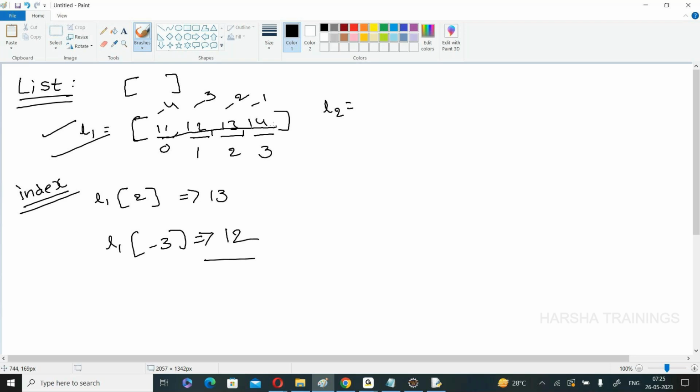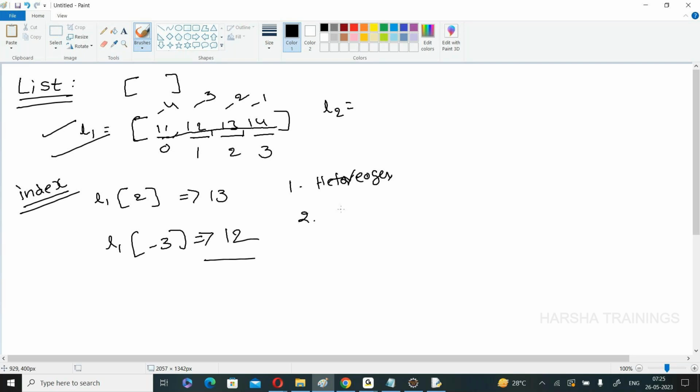Here I am reading the list with only integers. The important point you need to know is list is a collection of elements of any data type. Remember my points. List is simply a collection of elements of heterogeneous, that means elements of different data types.